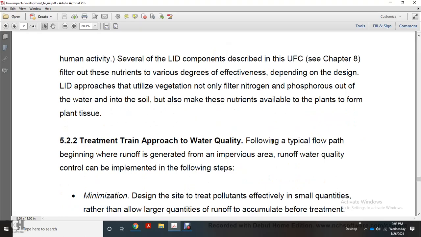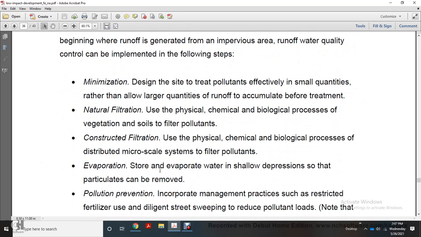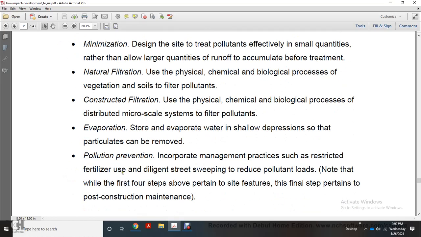Treatment train approach to water quality follows the typical flow path, beginning with runoff generated from impervious areas. Runoff water quality control can be implemented in the following steps. Minimization: design the site to treat pollutants effectively in small quantities rather than letting larger quantities of runoff accumulate before treatment. Natural filtration: use physical, chemical, and biological processes with vegetation and soil to filter pollutants. Constructed filtration: use physical, chemical, and biological processes in distributed microscale filtration to filter pollutants. Evaporation: stormwater is evaporated through shallow dispersion in depressions so that particulates can be removed.